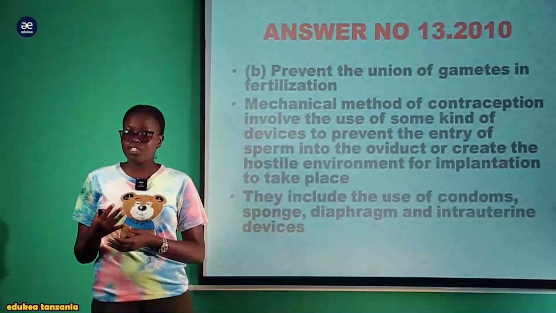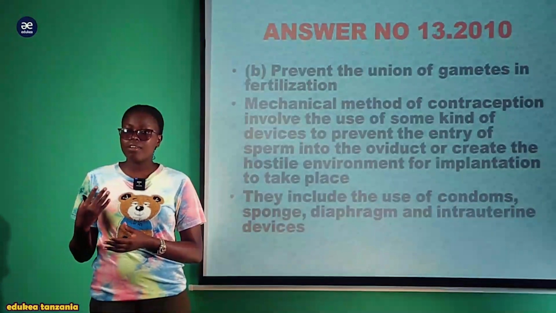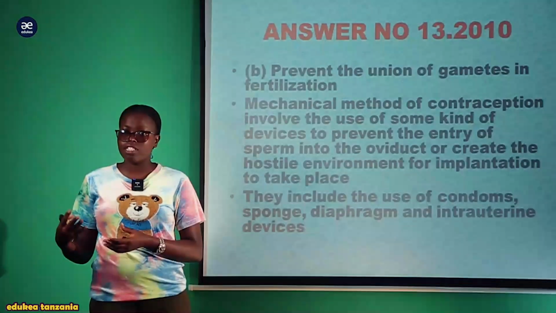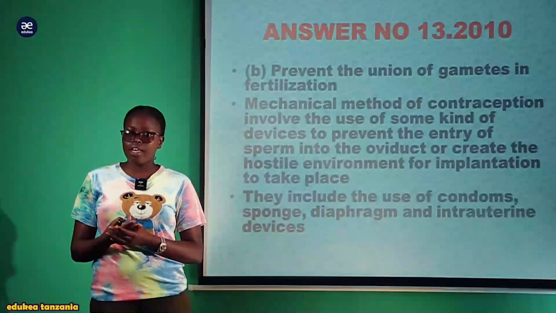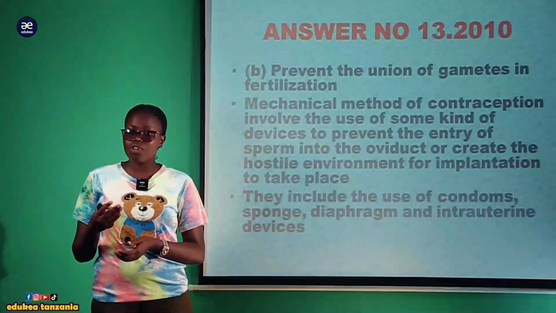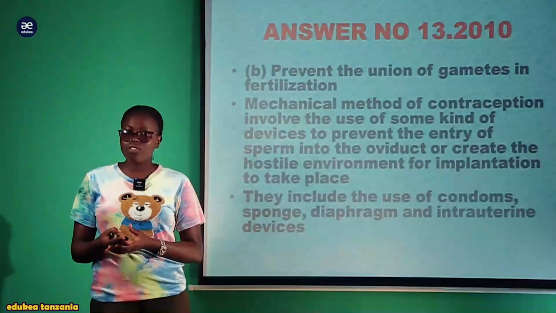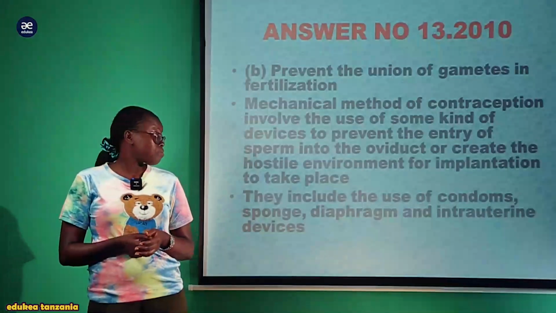This is where the fertilization takes place, because during ovulation, the matured ovum is being released from the ovary and into the fallopian tube for fertilization. So the question asks you to explain, to write an essay on the birth control methods which prevent this fertilization, or the fusion of these two gametes.